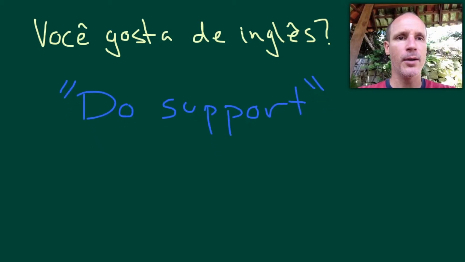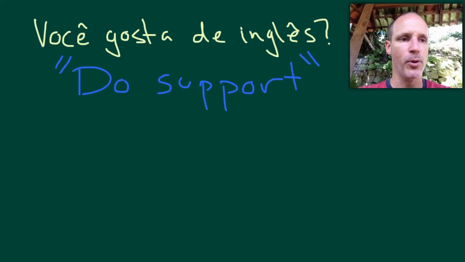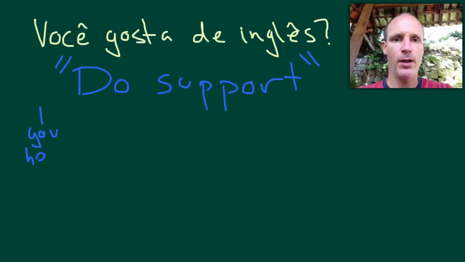So what I'm talking about in terms of do support, we have to actually use the verb to do. And we're going to see, first let's break it down into the present simple and the past simple, so you can see what the verb to do looks like. So let's do this little conjugation. I, you, he, she, it, we, they. Okay, watch what happens.